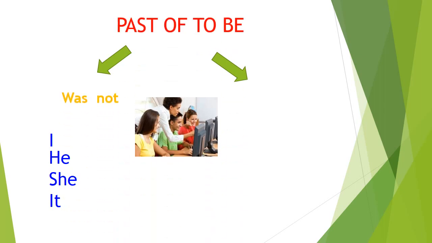In negative form is was not. In contraction, wasn't. Okay? In contraction, wasn't. You use with I, he, she, it. For example, I wasn't, he wasn't, she wasn't, it wasn't. Okay?